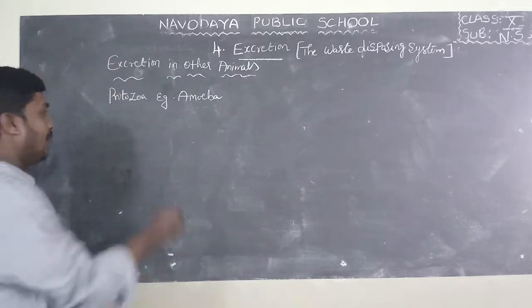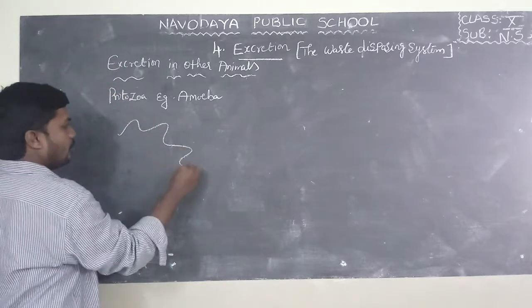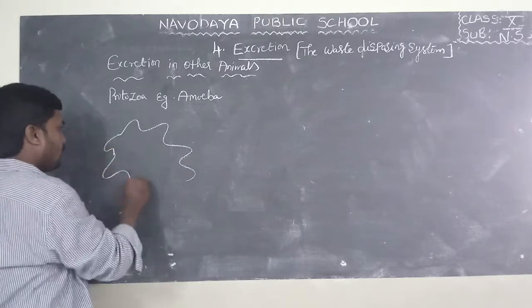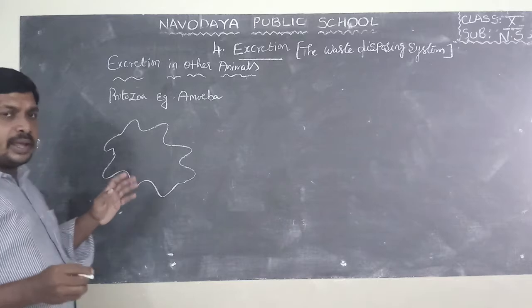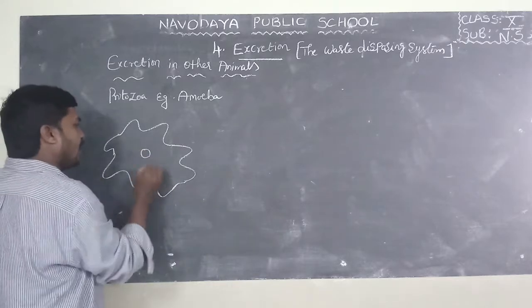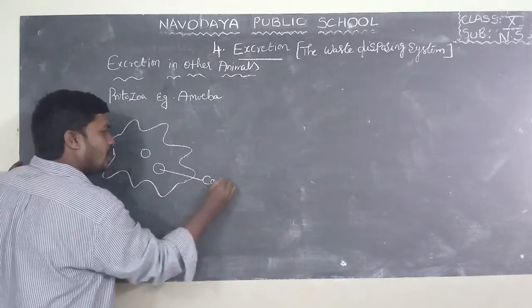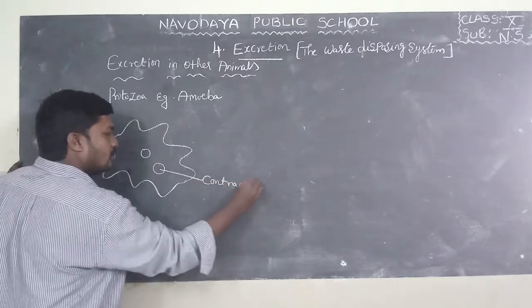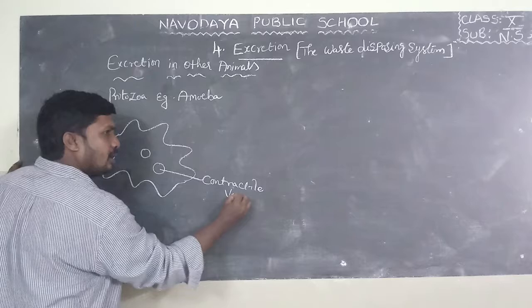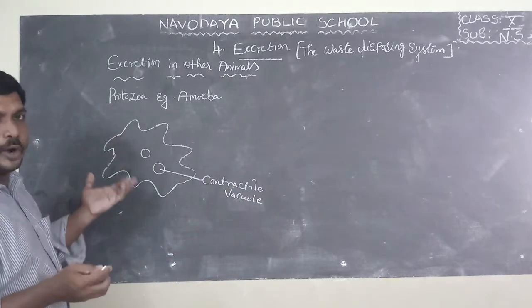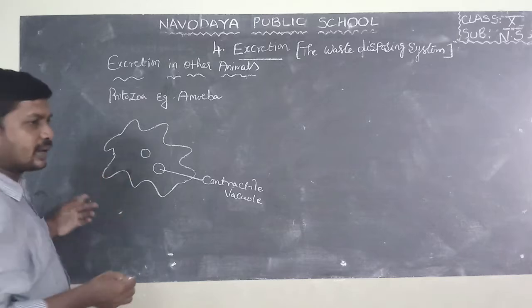If you take amoeba, now I will draw the diagram of amoeba. If you observe in amoeba, we can find special vacuoles known as contractile vacuoles. They have special vacuoles in their body known as contractile vacuoles.